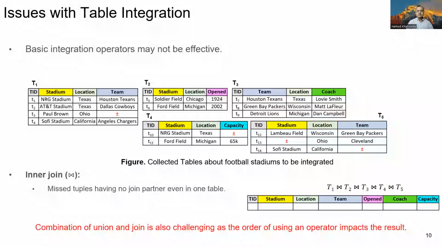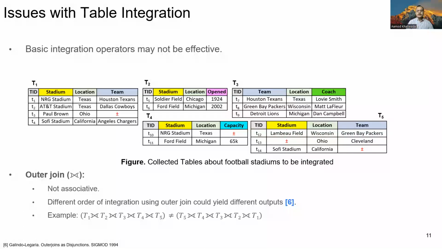And this is a very common case in integration of the source results. Next option would be to use the combination of join and union operators. However, this is also challenging because the order of using the operators will impact the final result. Alternative could be a natural outer join operator that solves the problem seen in the inner join operator and retains a tuple even if it does not have a joining partner in all the tables. But again, the outer join operator is not associative. And when integrating more than 2 tables, the order of integrating the tables could impact the result. For example, we get different integration results if we integrate tables in the order T1 to T5 versus T5 to T1.